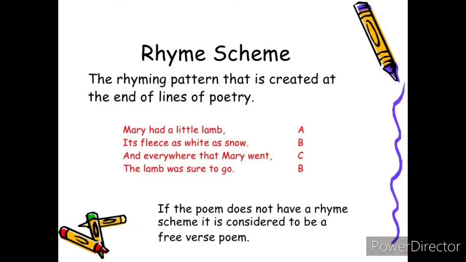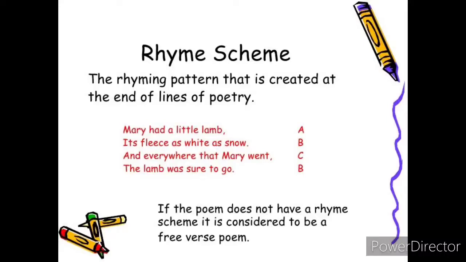So for the first line, last word lamb, there is no rhyming word. So for the first line we give the letter A. For the second line, snow, we give letter B. For the third line, the last word is went. Is there any other rhyming word? No. So we give letter C.